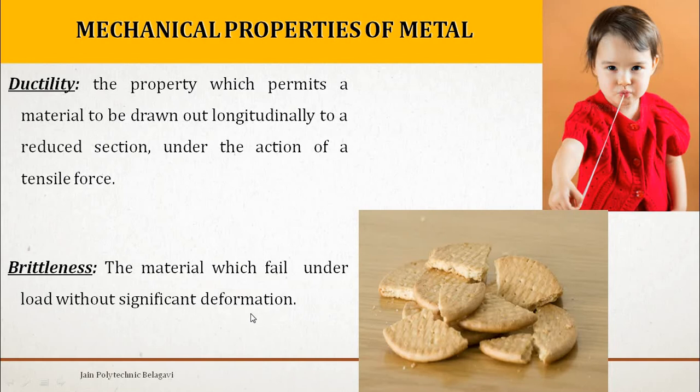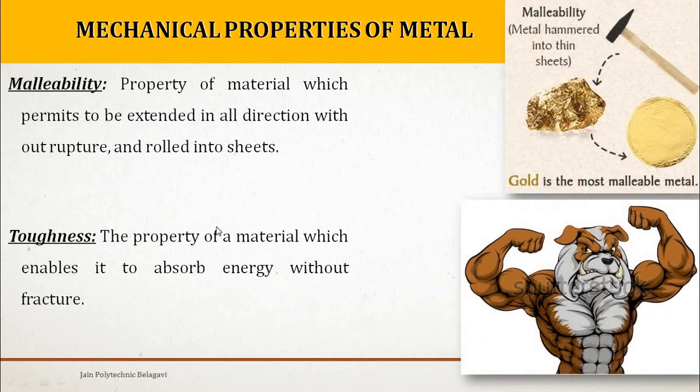It is not going to show any changes in shape and size, so it is said to have the property called brittleness. Now we will concentrate on malleability. You can observe there is a gold piece here, and when it is hit, it transforms itself into a plate, a flat body.